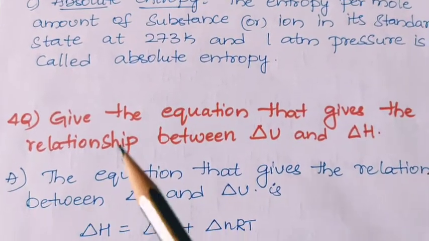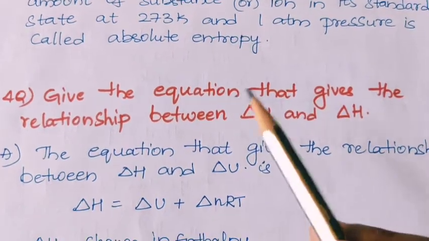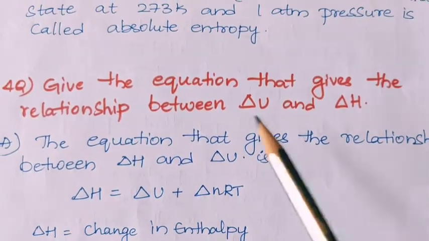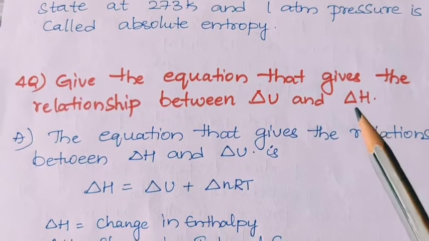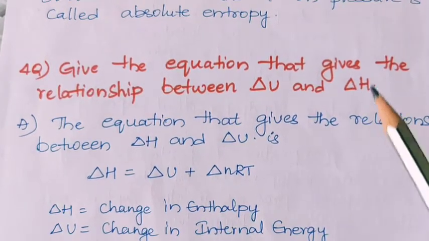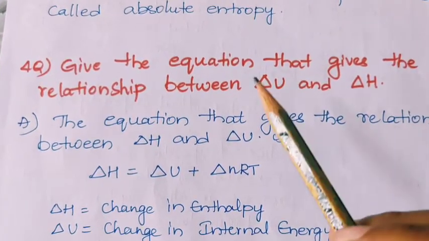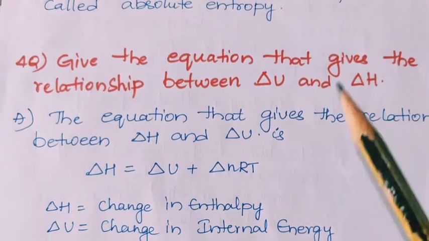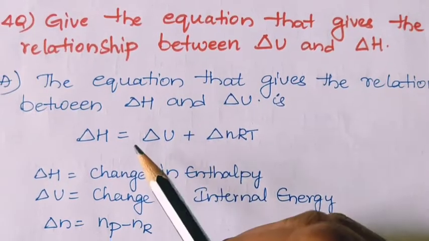Next question. Give the equation that gives the relationship between delta U, that is internal energy, and delta H, that is change in enthalpy. So here is the relationship.